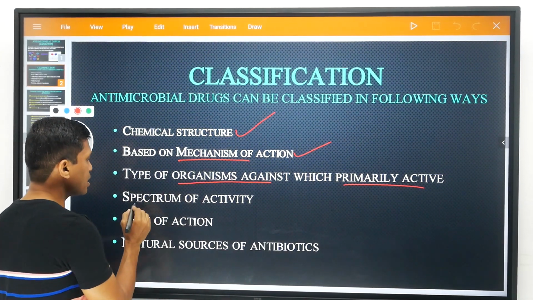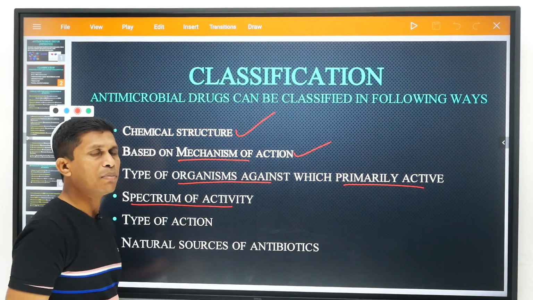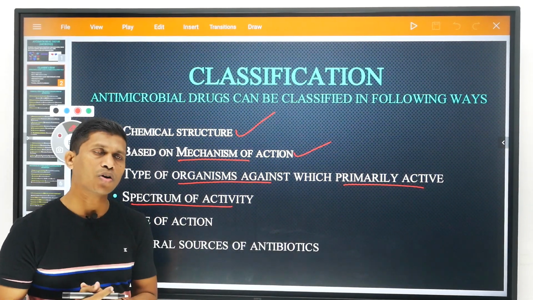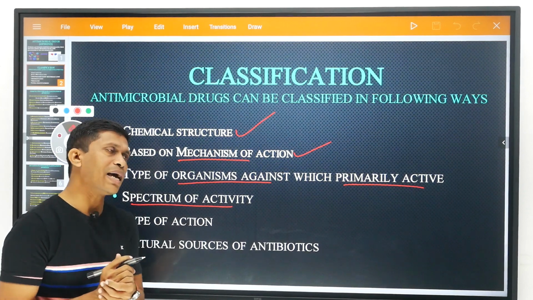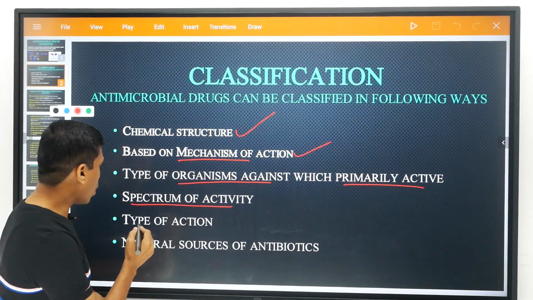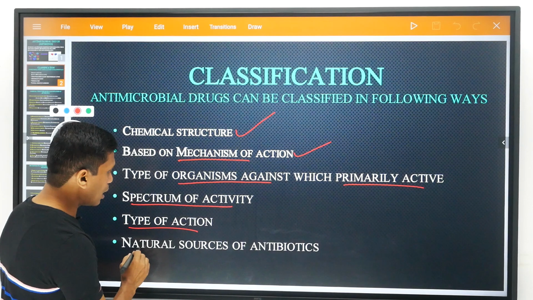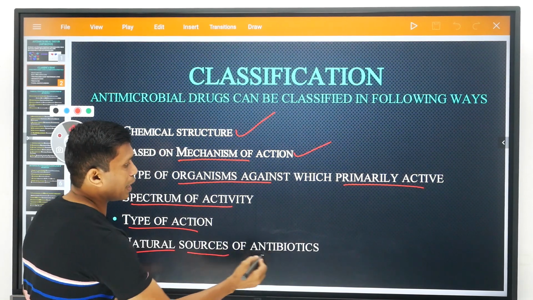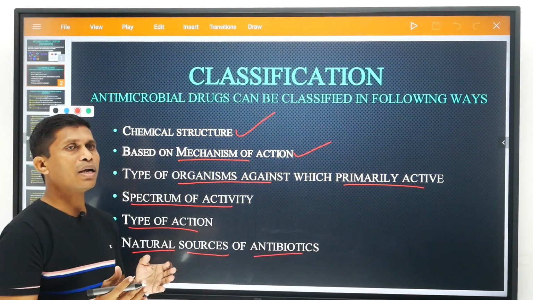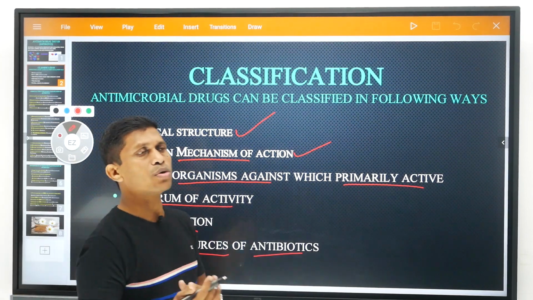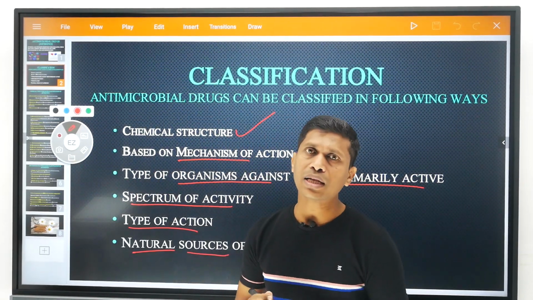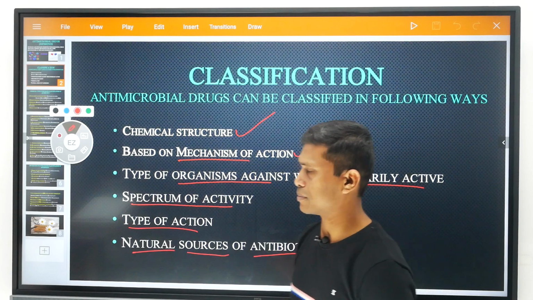Now, on the basis of the spectrum, antibiotics may be broad spectrum or narrow spectrum. That is another classification of antibiotics. Then type of action, and then natural source, meaning from which source the antibiotic is obtained. According to that, there is another classification of antibiotics.